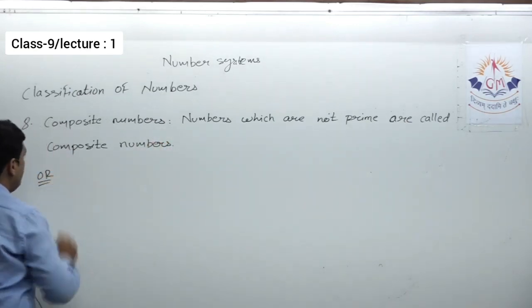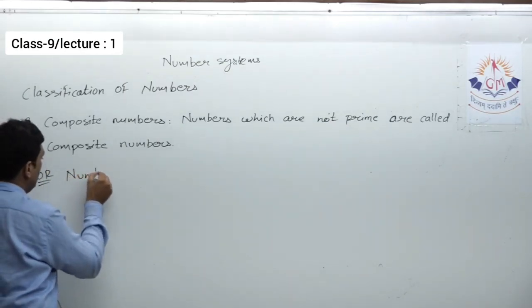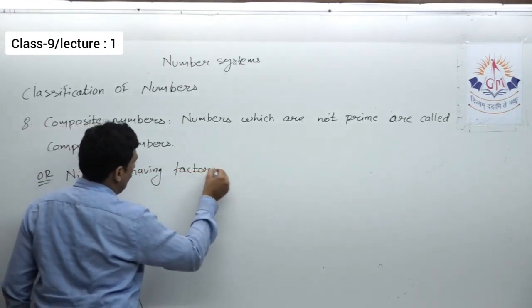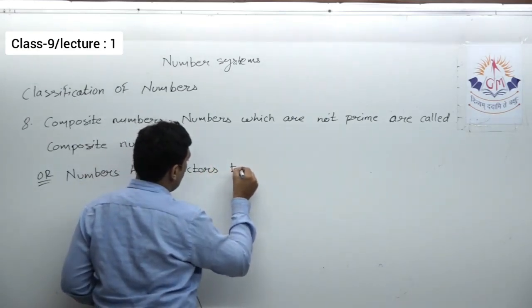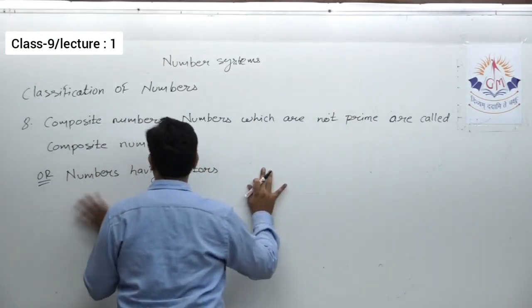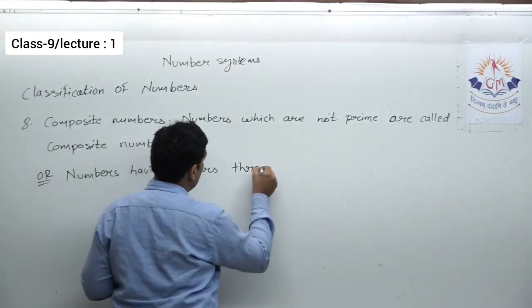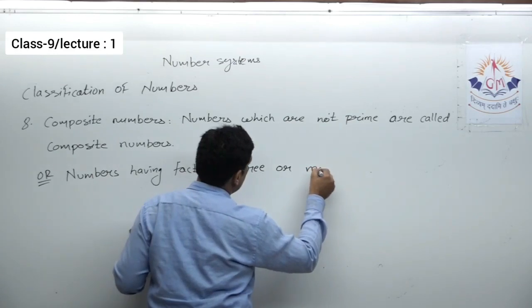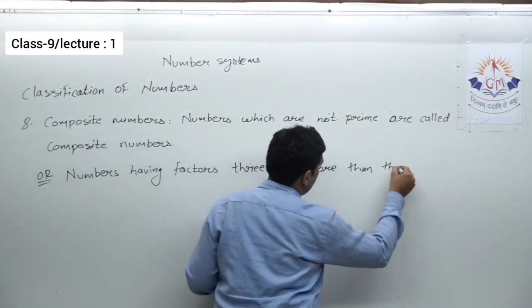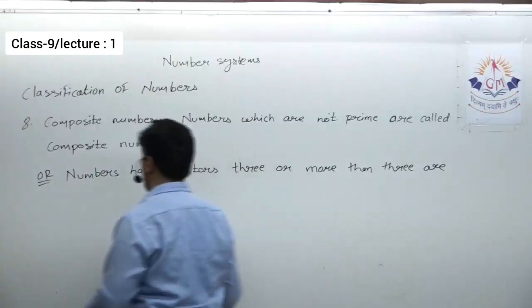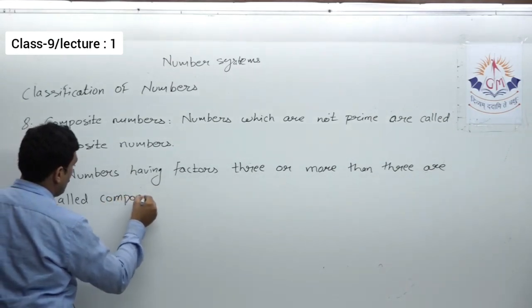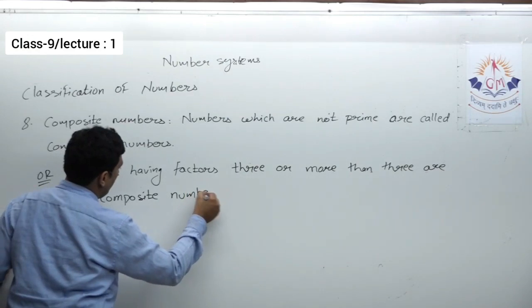Or we can say, numbers having factors 2 or more than 2, simply I can say more than 2, or 3 or more than 3, are called composite numbers.